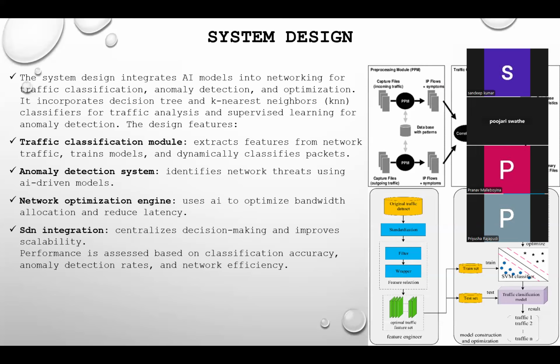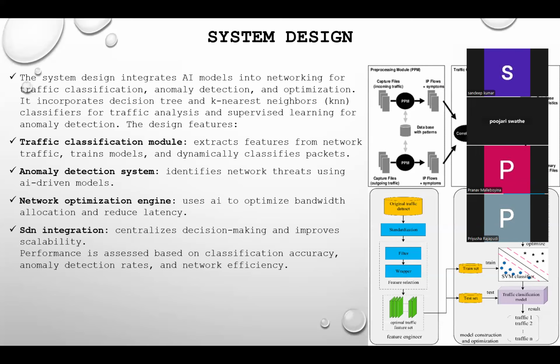Coming to our second one, anomaly detection. For security, our system includes a supervised learning based anomaly detection unit. It continuously monitors for unusual traffic patterns or unauthorized accesses. This model identifies threats by learning from historical labeled data, enabling it to detect both known and novel attacks with high accuracy.